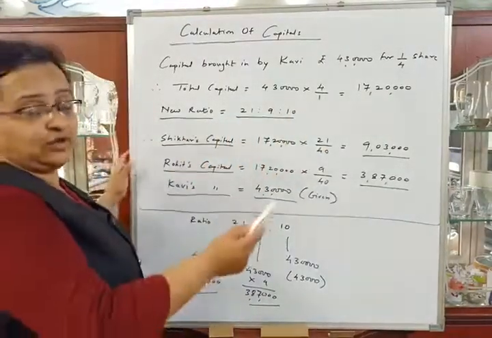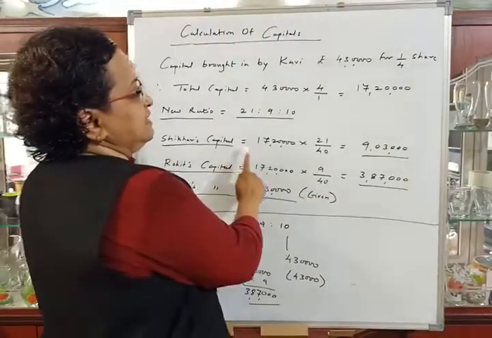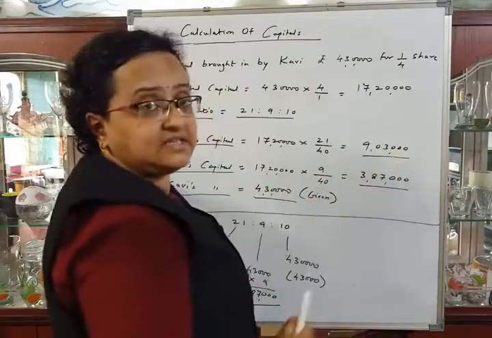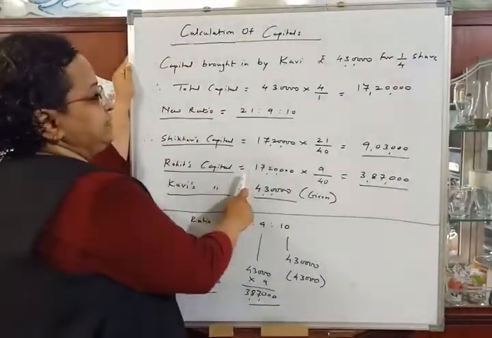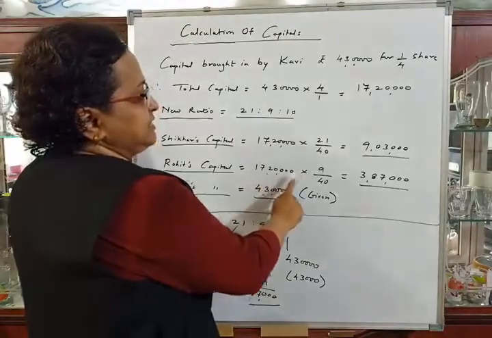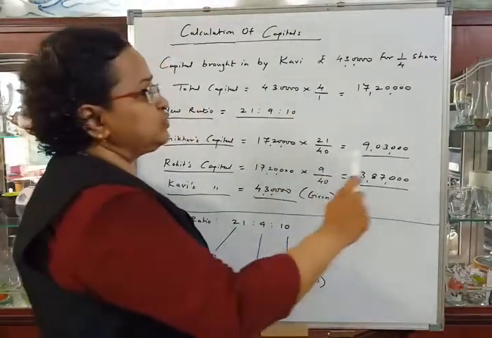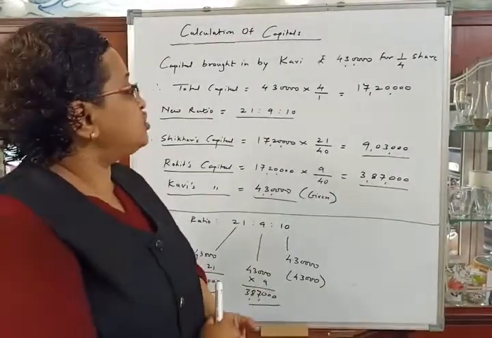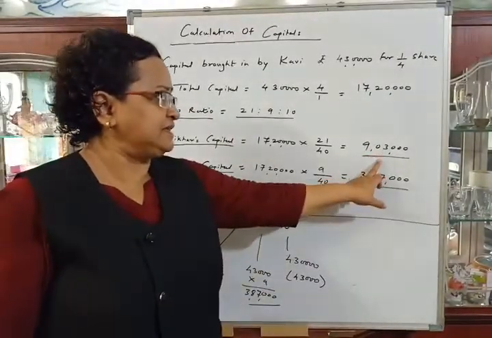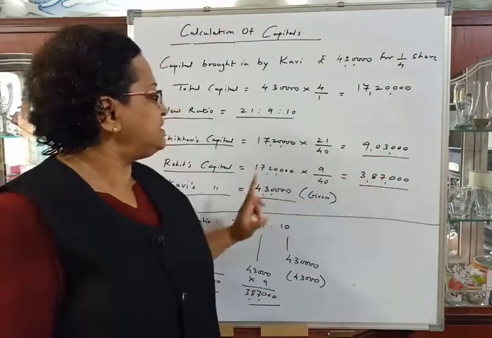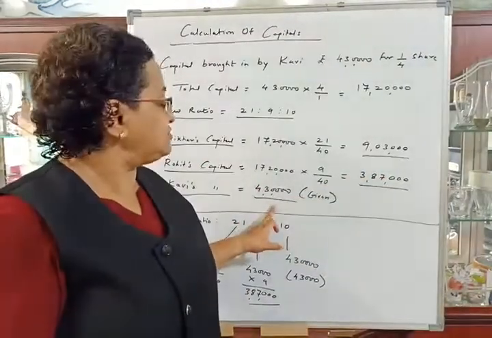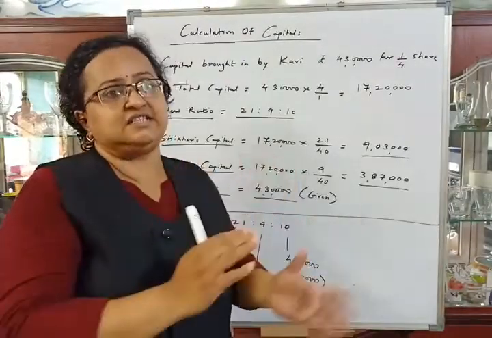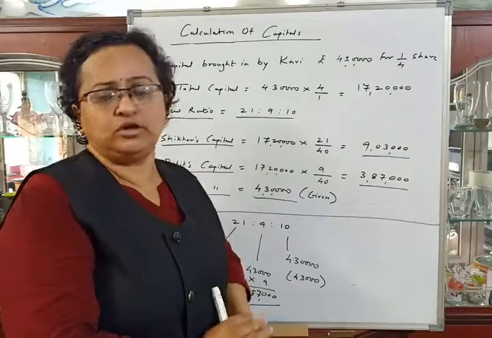So we will calculate Shikhar's capital. Shikhar's capital will be 17,20,000 into 21/40, that will be 9,03,000. Rohit's capital will be 17,20,000 into 9/40 is equal to 3,87,000, and Kavi's capital is given 4,30,000. So their capitals will be 9,03,000, 3,87,000 and 4,30,000. These are the adjusted capitals which we have to show in the capital account.